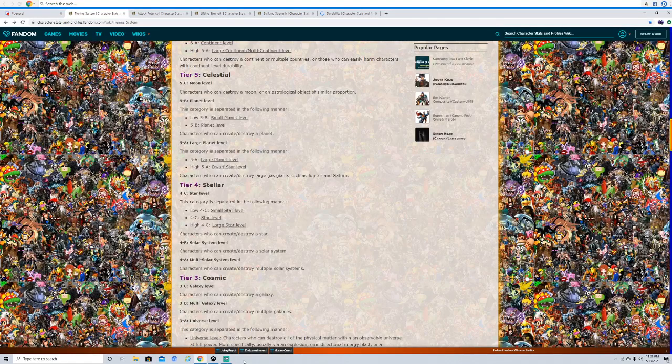If you believe Kenshiro is solar system level, simply from upscaling from the star stuff in Fist of the North Star, again, it doesn't really bother me where you put these characters, I'm just giving examples. If you believe Kenshiro or Raoh can essentially blow up stars or solar systems at their full power, they would be examples of solar system busters. There are also feats that Superman has where he can blow up multiple solar systems. Although multi-solar systems, specifically for someone like post-crisis Superman, definitely is a low ball, right?